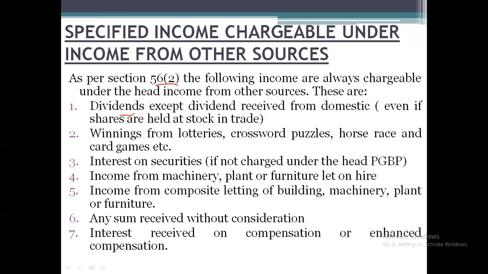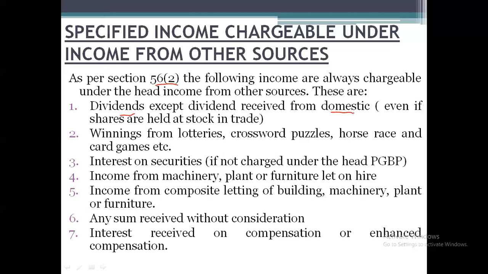Dividend is nothing but a part of profit which has been distributed by the company to its shareholders. So any dividend which has been received by the assessee, if it is from a domestic company, is fully exempted from taxes. Not only from a domestic company, it may be from Unit Trust of India units or mutual funds.